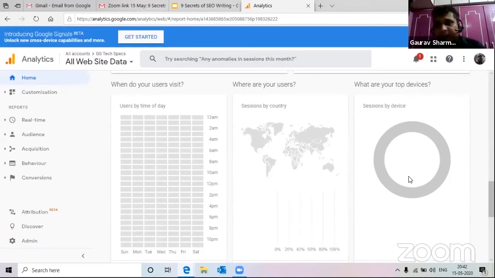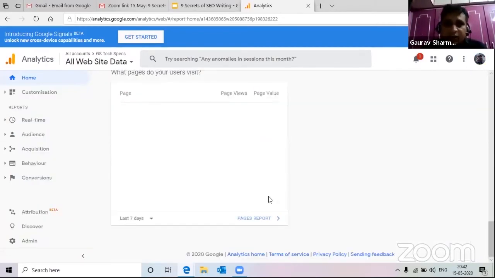Because if it is not compatible, but most of my users are cell phone users, definitely then the bounce rate will increase because the content will not appear properly to them. They'll not be able to view the content properly. Okay, and this is not the only information. You also get in-depth information as well. So there are other options as well in Google Analytics.